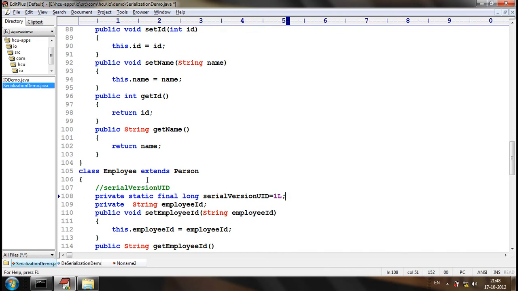Okay? To overcome these problems, what we do is we define a serial version UID. We define a serial version UID as an attribute in every serializable class, so that it tells the version of the class that is serialized.